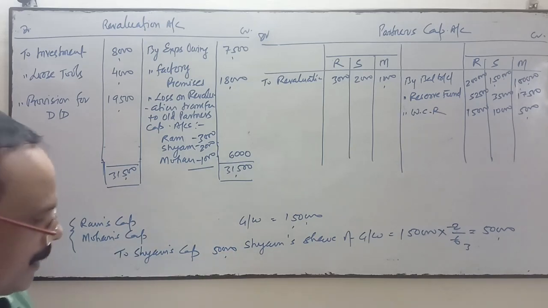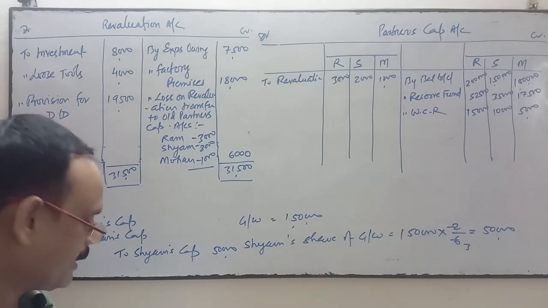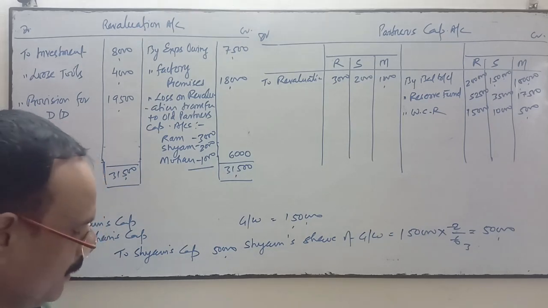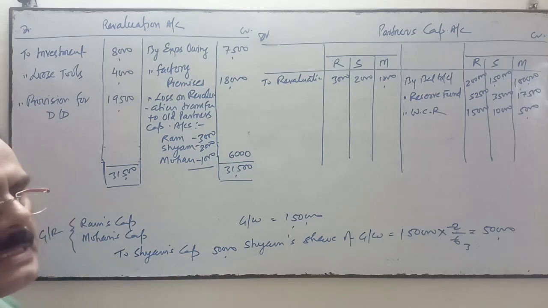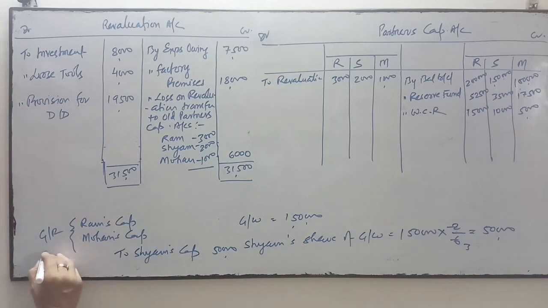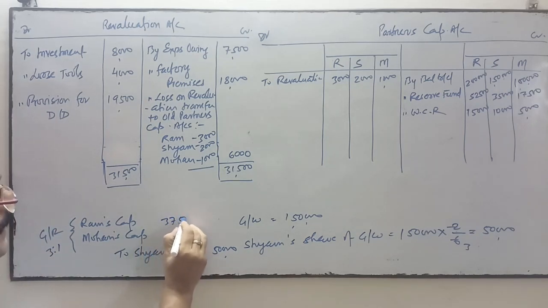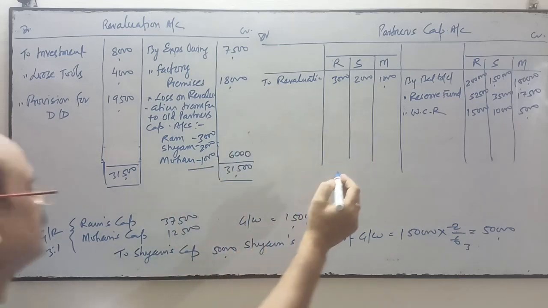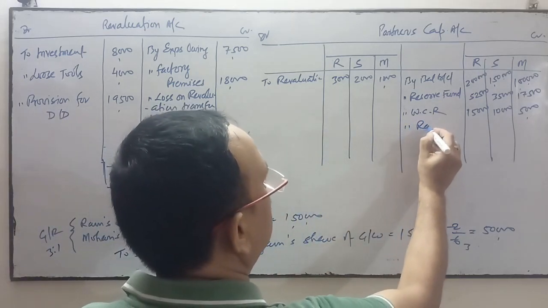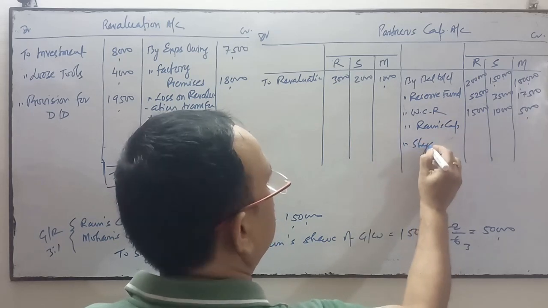In future, the continuing partners have not changed their profit sharing ratio, so it will be as it is, 3:1. If the profit sharing ratio is not changed, the gaining ratio is also 3:1. So 50,000 will be transferred in the ratio 3:1, 37,500 and 12,500. This amount will be posted on the credit side of Shyam's capital. We will write Ram's capital account and Mohan's capital.